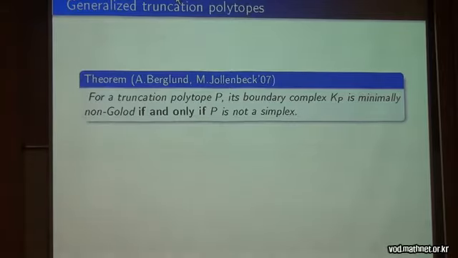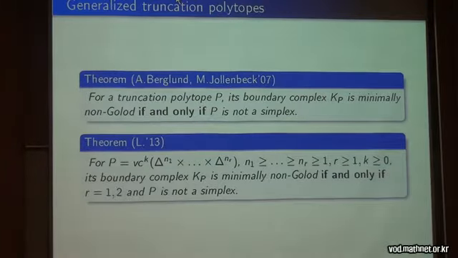The next case, which we considered at the beginning, is generalized truncation polytopes. In this case, for truncation polytopes P, its boundary complex is minimally non-Golod due to a result of Berglund and Jöllenbeck, 2007, if P is not a simplex, of course. And we generalize it.